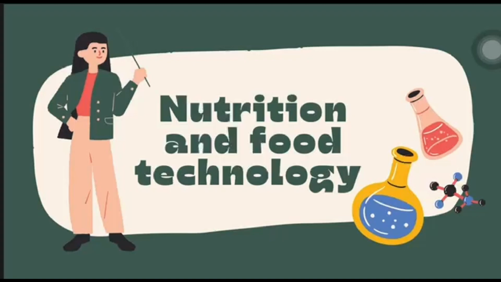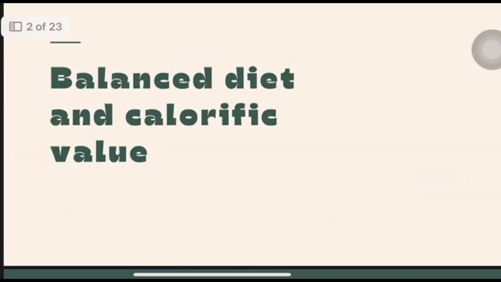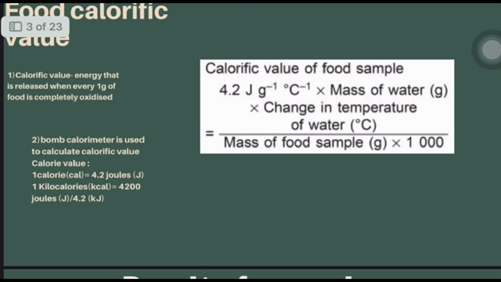My name is Shaqib Haiman, and today we are going to talk about Chapter 2 Form 5, which is Nutrition and Food Technology. The first subtopic is Balanced Diet and Calorific Value. So, food calorific value. What is calorific value? Calorific value is energy that is released when every 1 gram of food is completely oxidized.